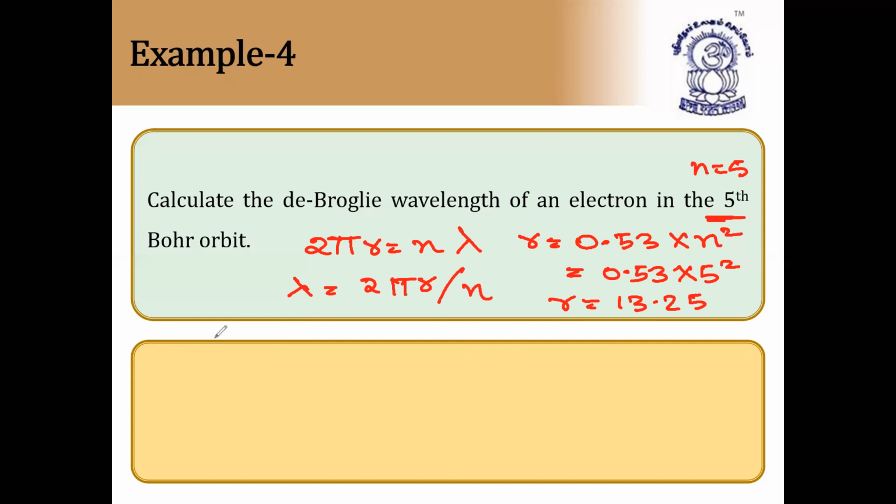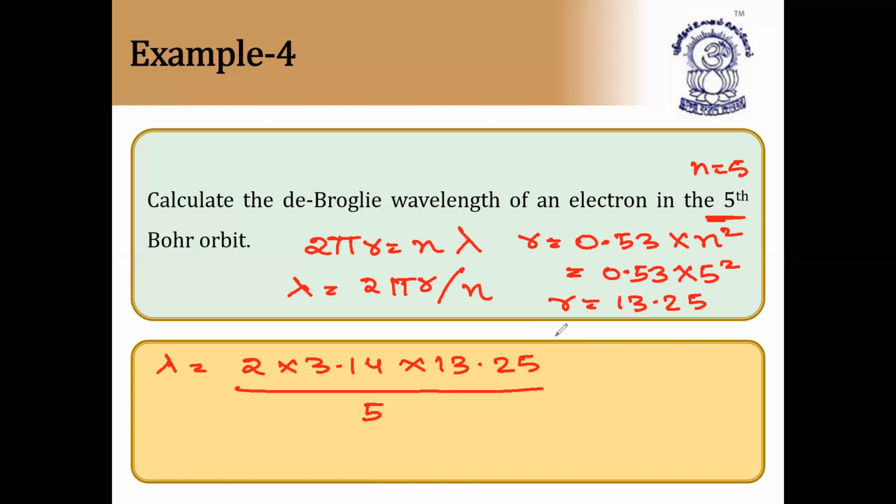So finally lambda is equal to 2 into pi, the value of pi is 3.14, and 13.25 angstroms is the radius of the fifth orbit, divided by n value, that is 5. So by simplification you get the answer. I'll do the simplification for you again. So 2 into 3.14 into 13.25.